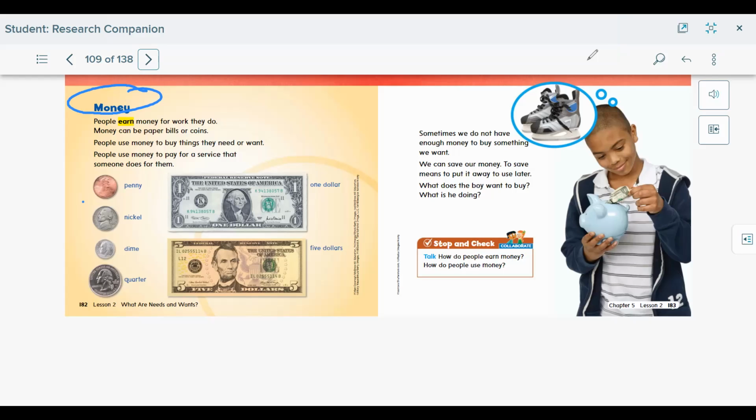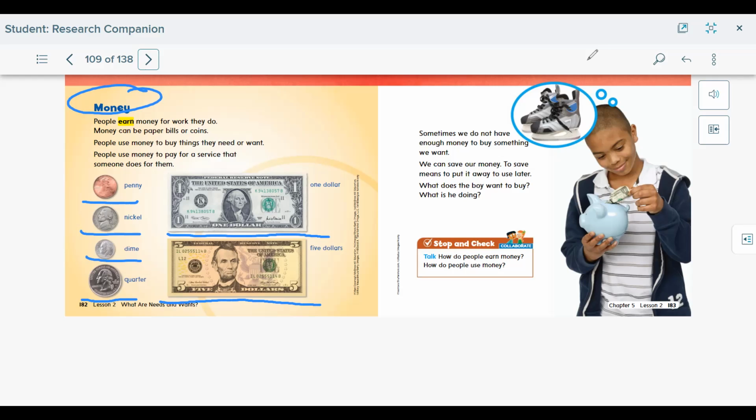So if we look here, this is a penny, this is a nickel, this is a dime, and this is a quarter. Those are coins, money in coins. Then we have paper money also. So this first one is $1, and this right here is $5.